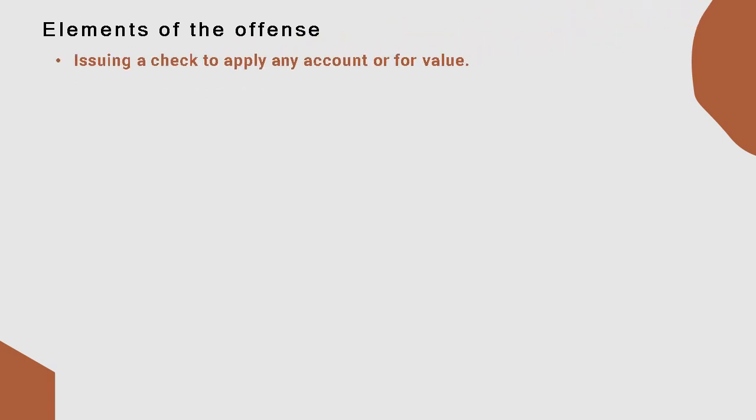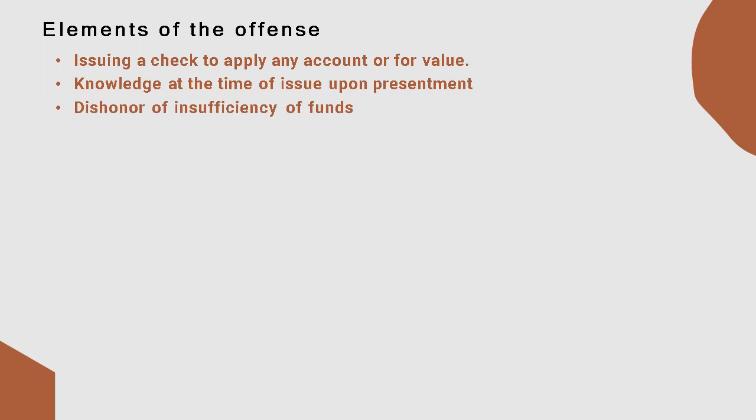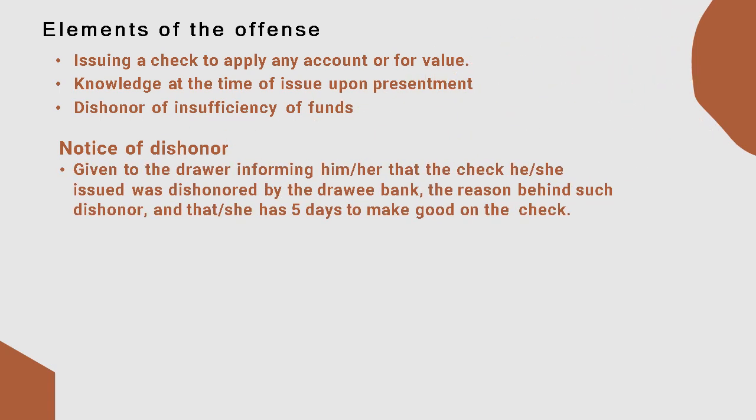Elements of the offense: issuing a check to apply to any account or for value. Knowledge at the time of issue upon presentment. What else? Dishonor for insufficiency of funds. What else? Let us talk about notice of dishonor.